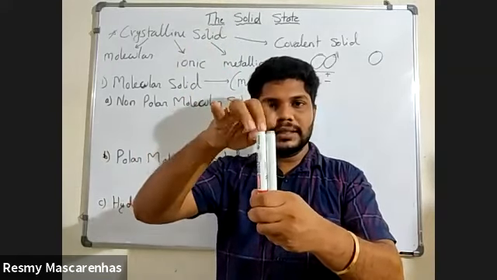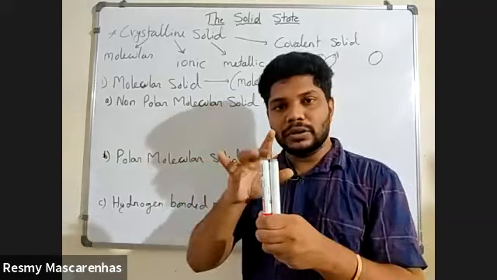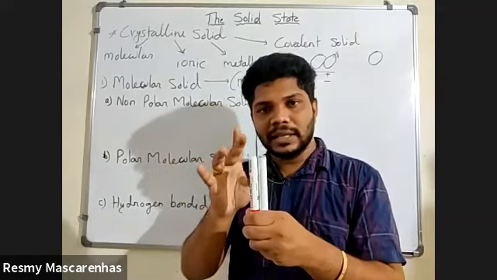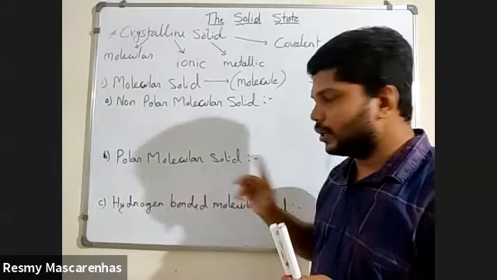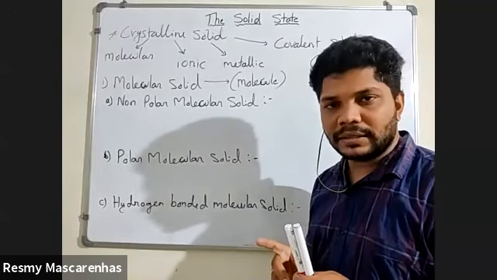In this case, what you can see, there is a pole. Yes or no? One is positive, one is negative. Such types of molecules are called polar molecular solids. Any doubt in this? Very good.